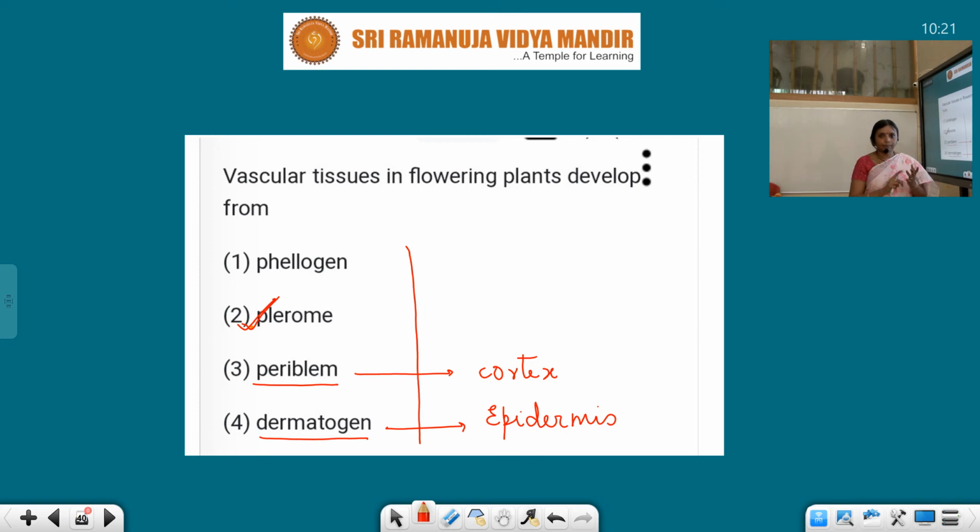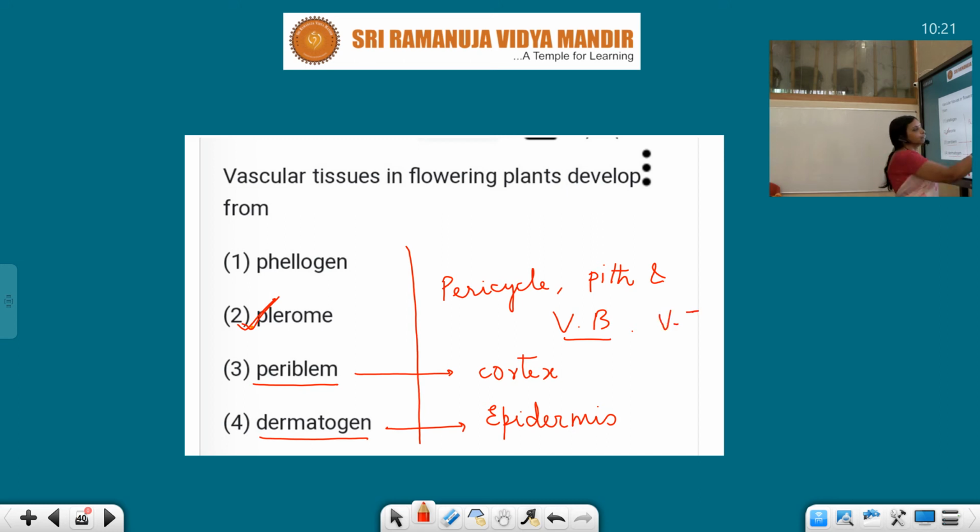So let's write it: pericycle, pith, and vascular tissues, vascular bundles or vascular tissues, whatever we say. If in a bundle, it is a vascular bundle, or if separately arranged, as in dicot roots and monocot roots we have seen, then vascular tissues. So the answer: vascular tissues in flowering plants are called plerome. Plerome means pericycle, pith which is the center part, and the vascular bundles. The whole stellar region is called plerome.